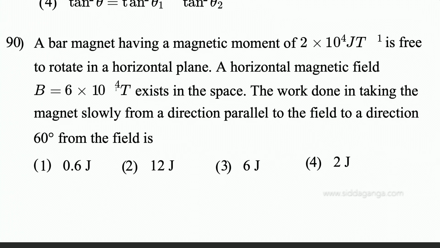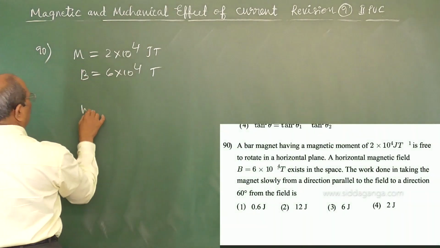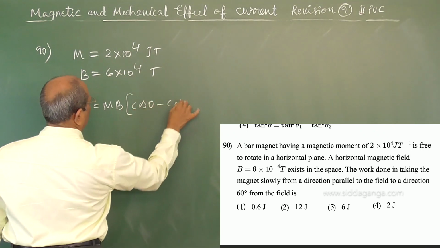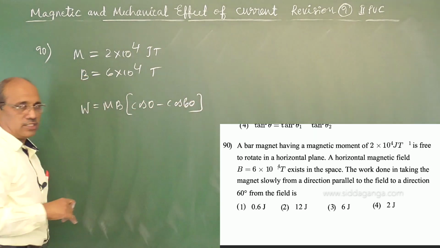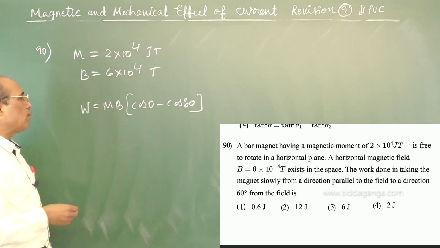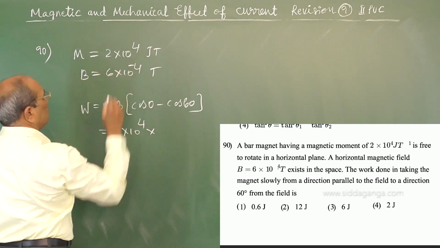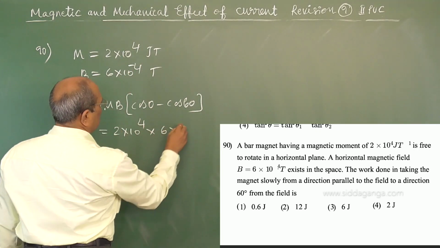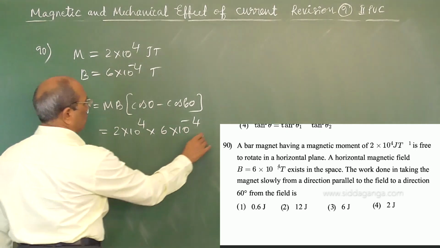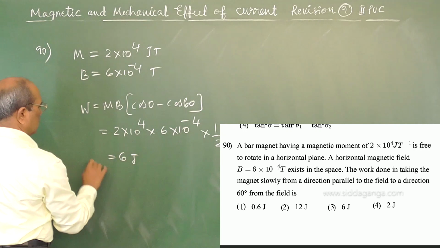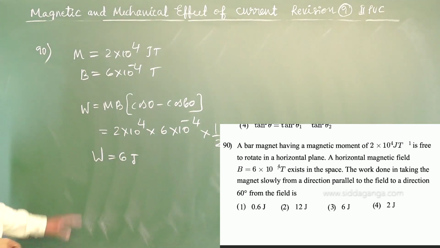The work done in taking the magnet slowly from the direction parallel to the field to a direction of 60 degrees from the field is: work done is MB times cos 0 minus cos 60, that is cos theta 1 minus cos theta 2. M is 2 into 10 power 4, B is 6 into 10 power minus 4, into half. The half cancels, the 4 cancels, and the answer is 6 joules. Option number 3.